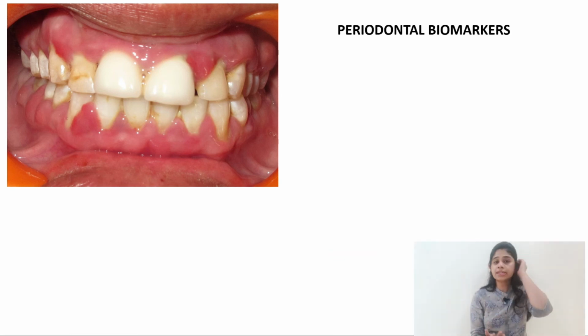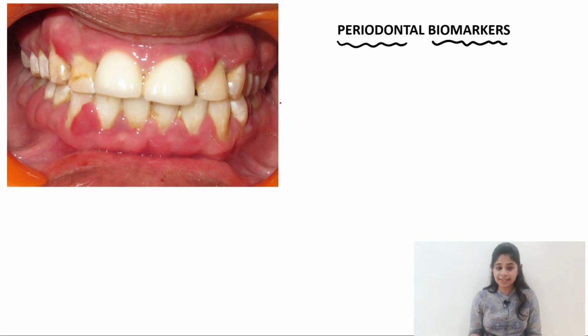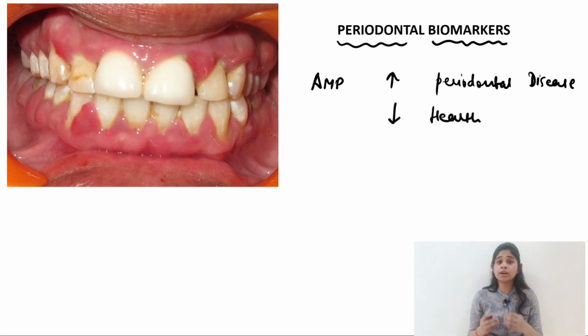Now how can you use these antimicrobial peptides as periodontal biomarkers? So what are biomarkers? Biomarkers are small molecules that can be isolated from different parts of the body. Biomarkers can be isolated from the saliva, from the GCF inside the oral cavity, and these biomolecules give us a broad idea about the health and the disease status in a particular individual. Now as we have already seen that antimicrobial peptides are upregulated in case of periodontal disease and they are downregulated in case of health. So this makes it a good biomarker for monitoring a treatment process.